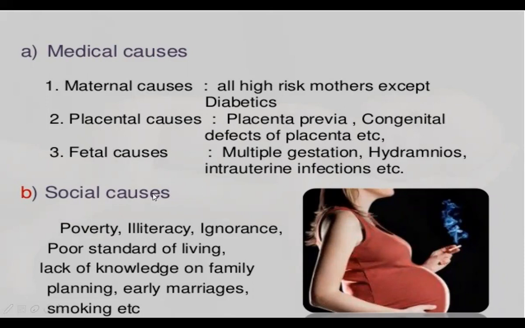Then social causes: sometimes poverty, illiteracy, ignorance, not taking care properly, the diet not being taken care of properly by the pregnant mother during the pregnancy. Then poor standard of living and lack of knowledge of family planning. And sometimes the mother does not have much knowledge, or her age is very small as compared to normal, that is early marriages. And sometimes smoking can lead to this type of problem, that is LBW.